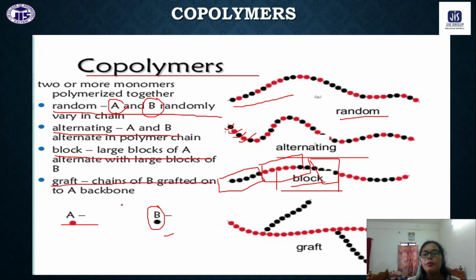And grafting means we have a single linear chain of monomer A, and on this linear chain the other monomer will be grafted. So this is called grafting or graft copolymer. So copolymers can be subdivided into these four categories, random, alternating, block and graft, based on the arrangement of the monomer units.